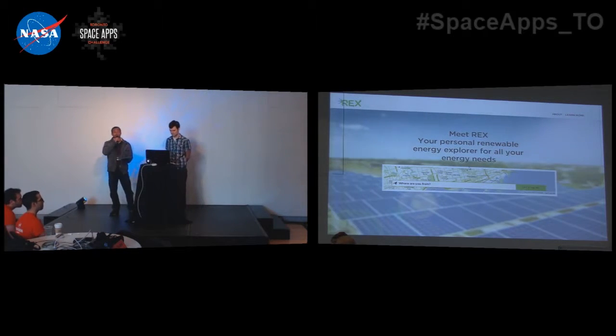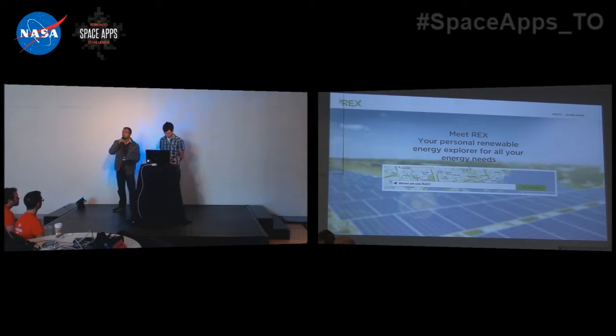There are a lot of apps that have a lot of features that try to please way too many people, and they just end up not doing any one of them extremely well. We don't want to do that. We don't want to provide so much information that the user is overloaded. We want our app to be a starting point. We want to excite users about the renewable energy potential in the region.